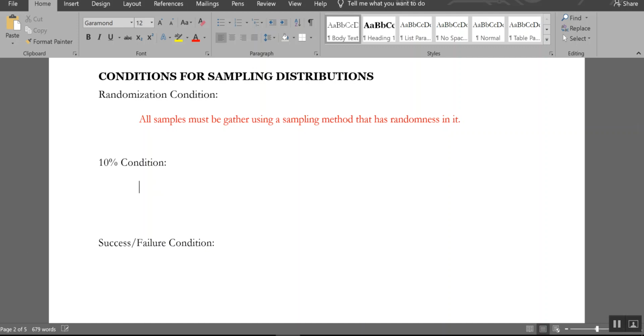This is one you maybe didn't see coming, and it's the 10% condition. This is to prevent what we call oversampling. So your sample size, which is a polite reminder that's little n, must be less than 10% of the population. Basically what happens if you oversample and get something that's too big is you end up with something that looks more like the population. And if your population isn't normal, then this will not look normal and you'll have a bad estimate for the mean.